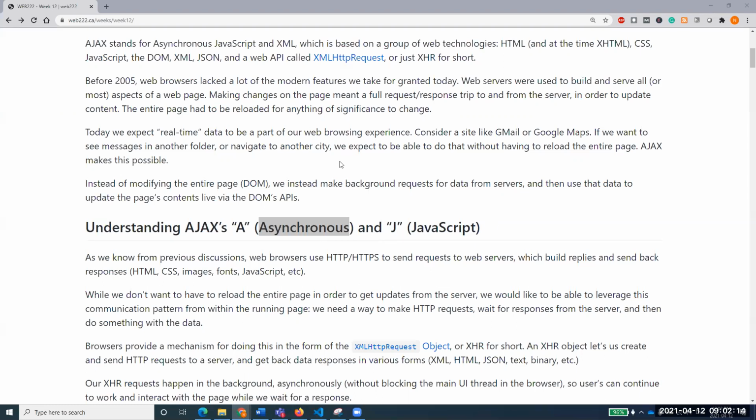Anyhow, on the web, please listen to this. This is a very important part for you. As I said, in 322 you will need this concept. You will be studying promises there and you need to have this concept. So instead of modifying the entire page or DOM, we make background requests for data from servers.